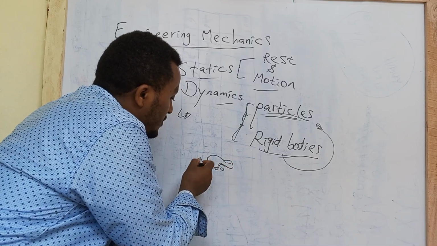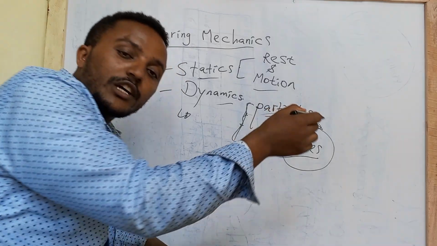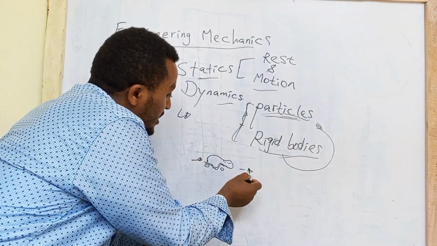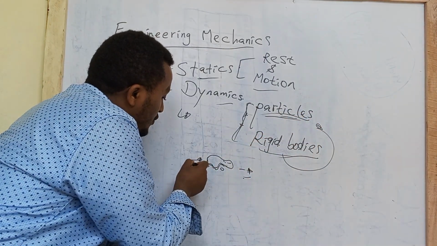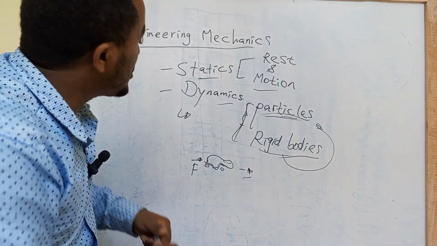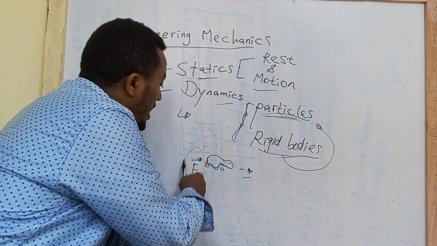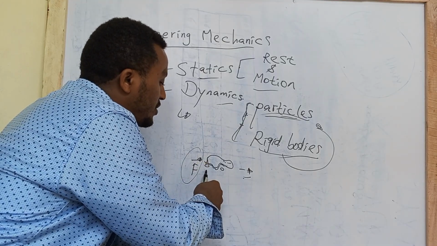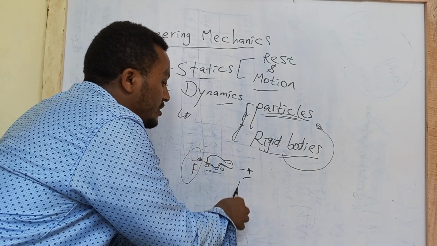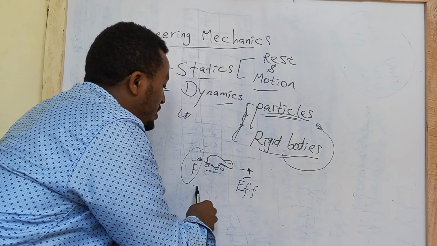Consider this one as a car. If some action force exists, it starts to move. This movement of the car is the result of what? The action of the force. And this is a basic concept about dynamics. Dynamics is all about the action of a resultant force on a specific object and the resulting effect resulting from the action of the force.